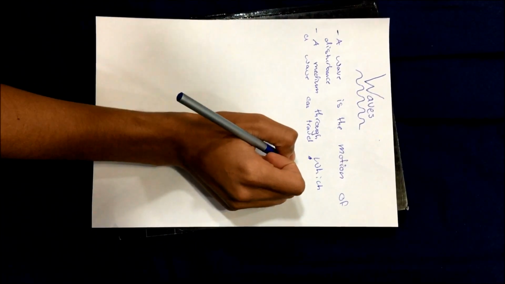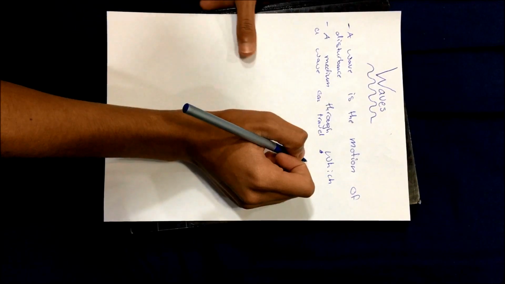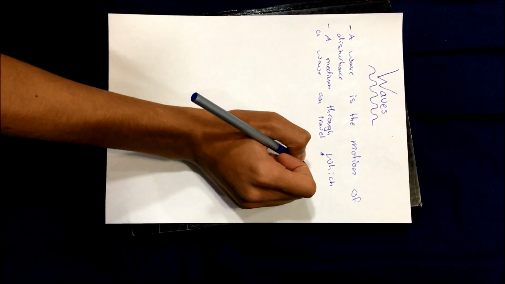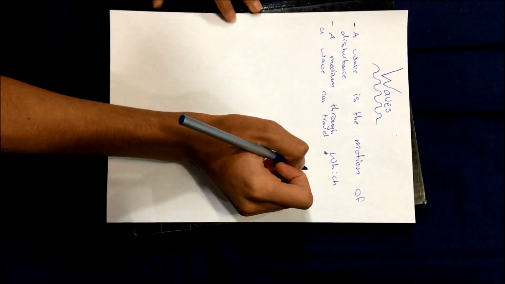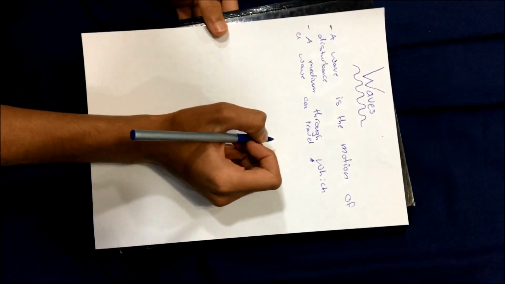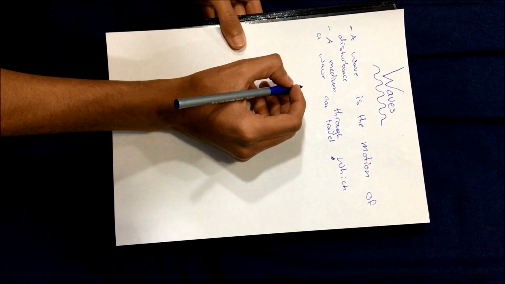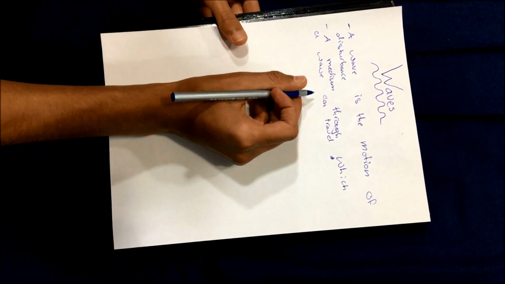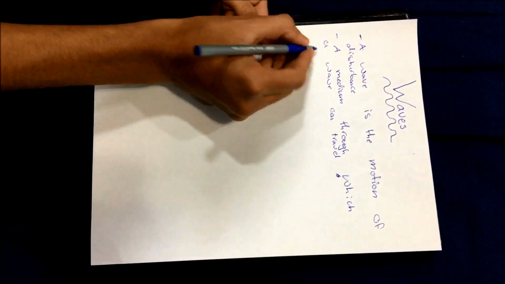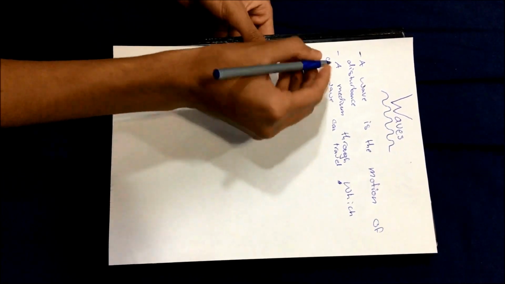Sound waves require a medium. So for example, in space, there's no sound because air is not present there, so there's no medium. Another example would be the ripple in a pond, since the water acts as the medium for the ripple to take place. So these types of waves are called mechanical waves.